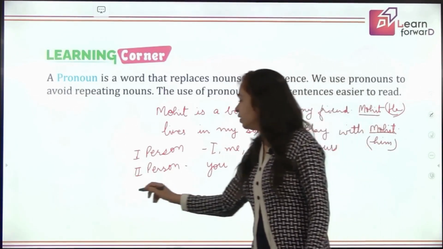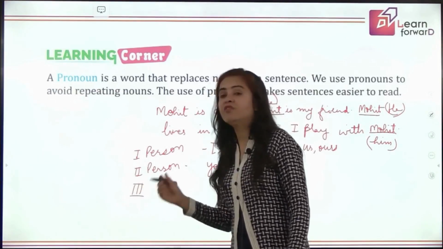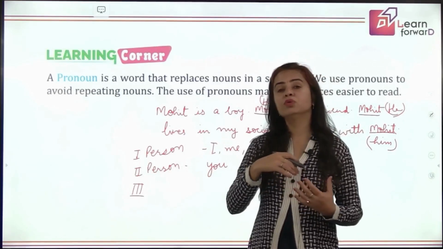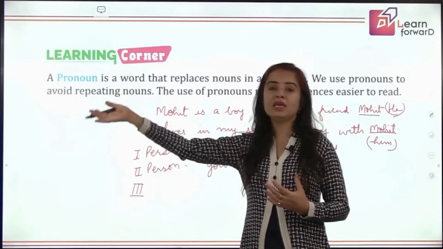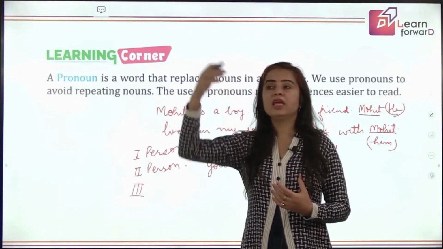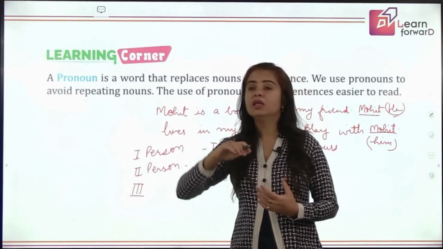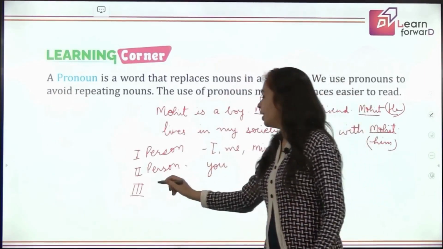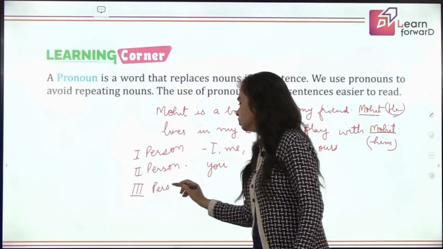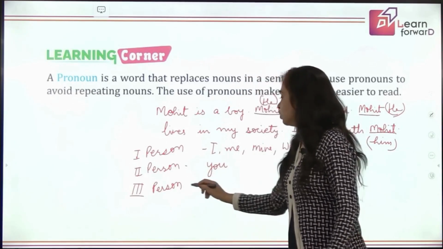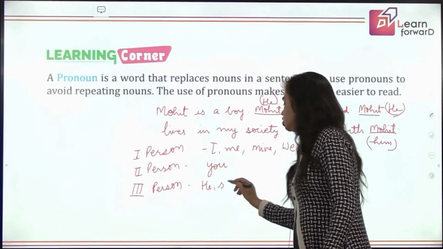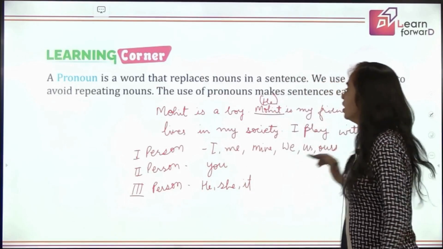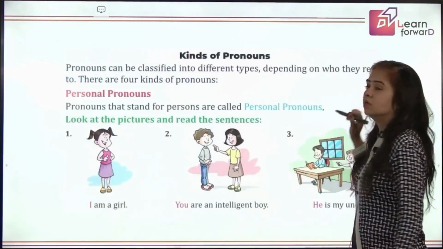And then sometimes we are talking about somebody, we are not talking to that person, we are talking about them, like he is my father, they are my friends. So I'm not talking to them, but I'm talking about them. So that becomes the third person, right? So for this, we use he, she, it, and the words related to them. So this was the brief introduction about the pronouns.